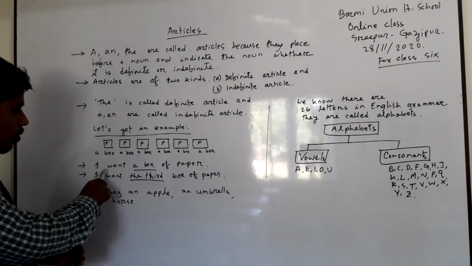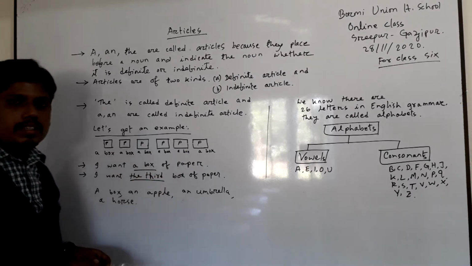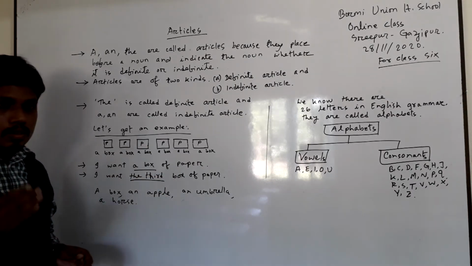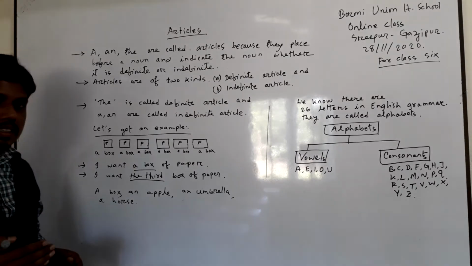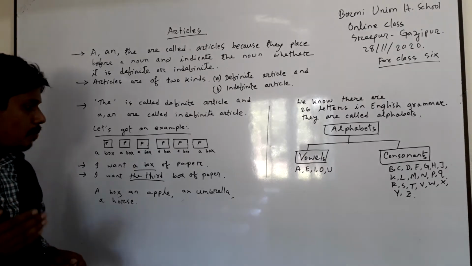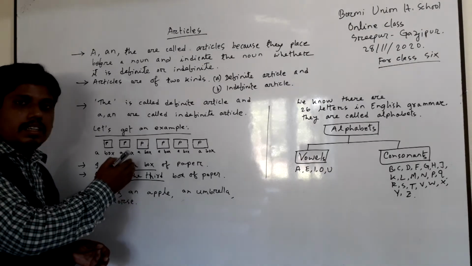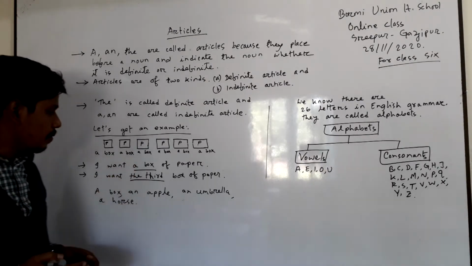For example, I want a box of paper. In this sentence, you want a box of paper, but you have not indicated which box of paper you want. So this is an indefinite article.